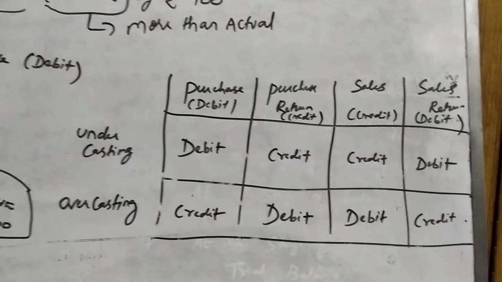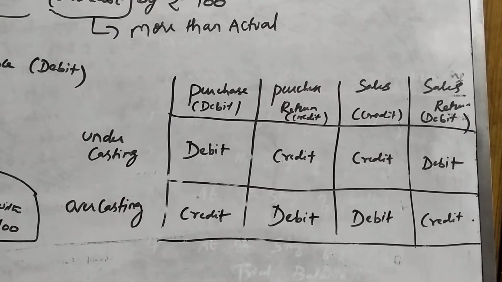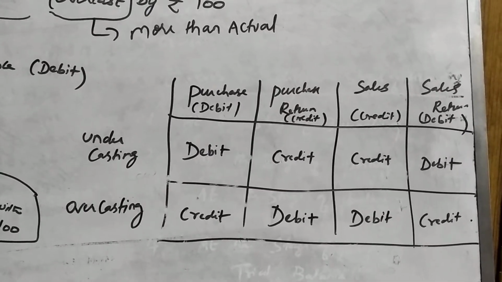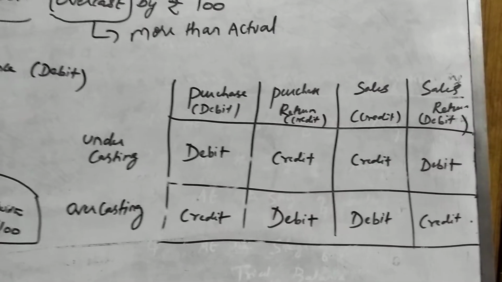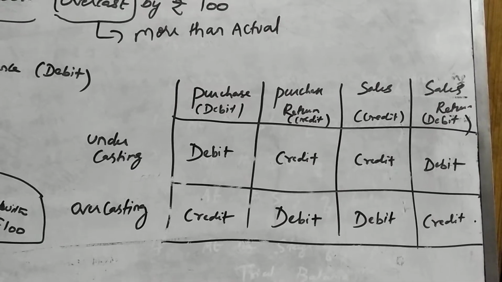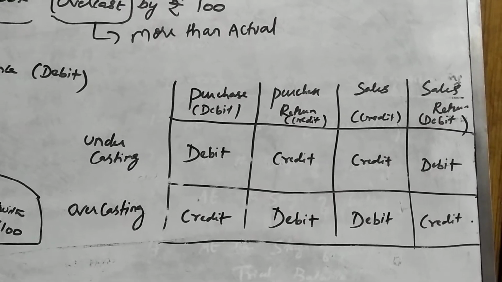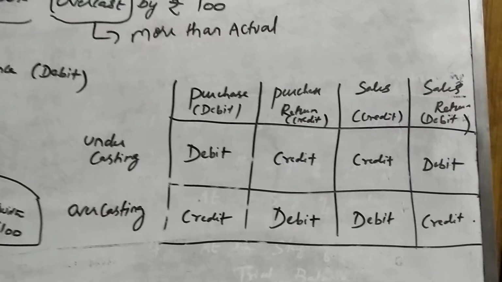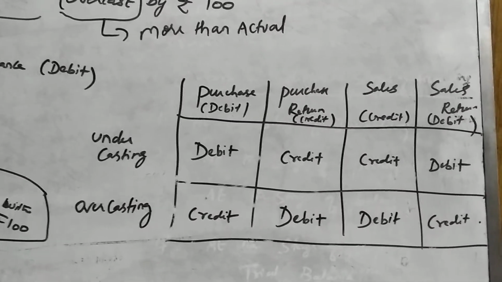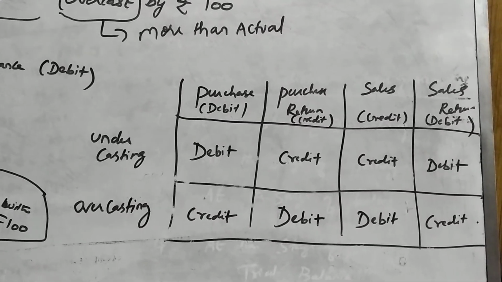So if you remember this, then it is very easy. First thing, you must know what is undercasting and what is overcasting. Undercasting is less than the actual amount. Shortage. In simple terms, it is shortage. Overcasting is more than the actual amount, which is excess, surplus.